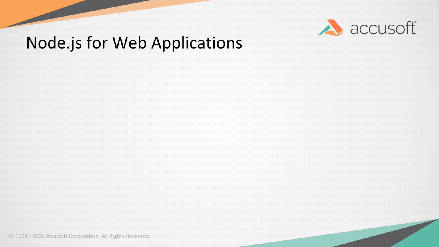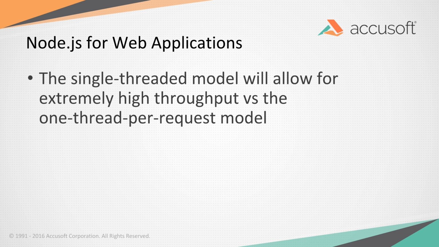So web applications are kind of Node's home turf. The single-threaded model gives you very high throughput for web requests. So a lot of times you get a web request in and everything you do is IO bound. There's very little computation that goes in for a web request. Almost everything is just waiting on data from somewhere.